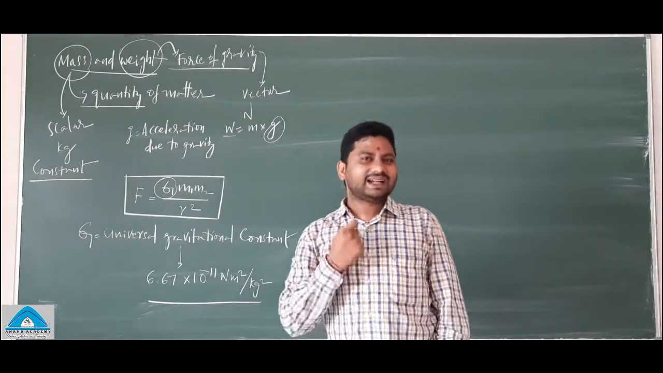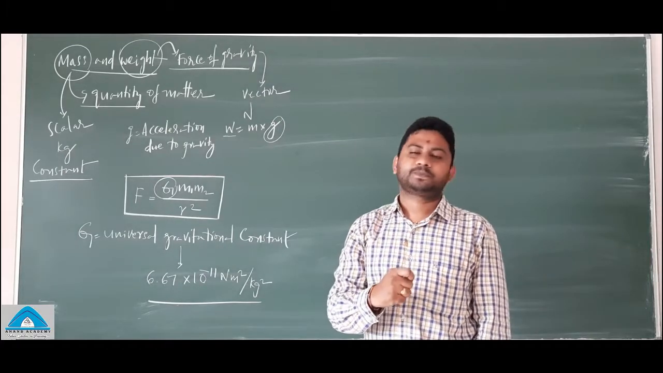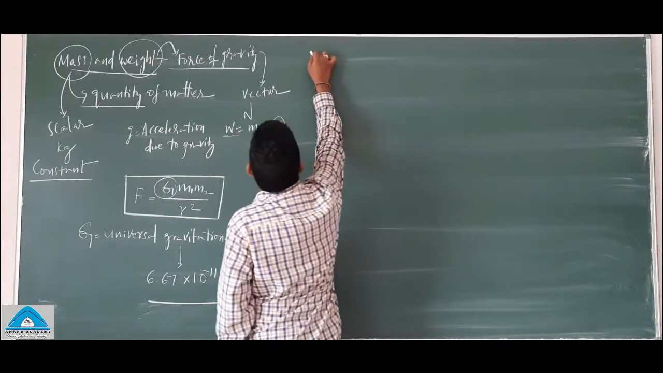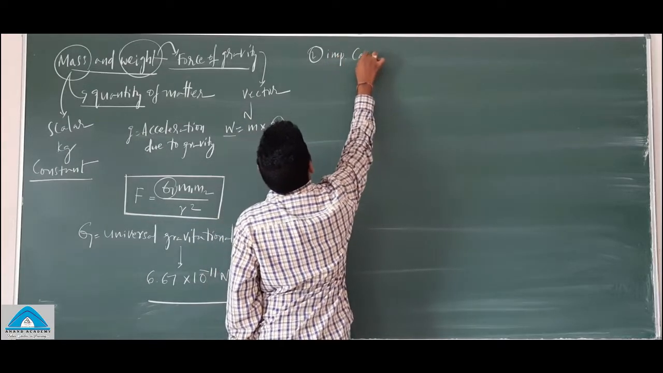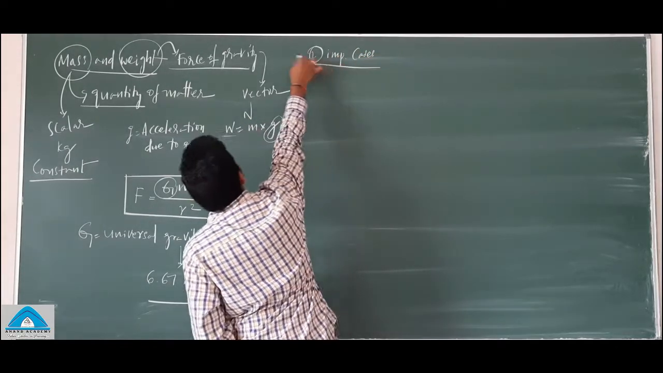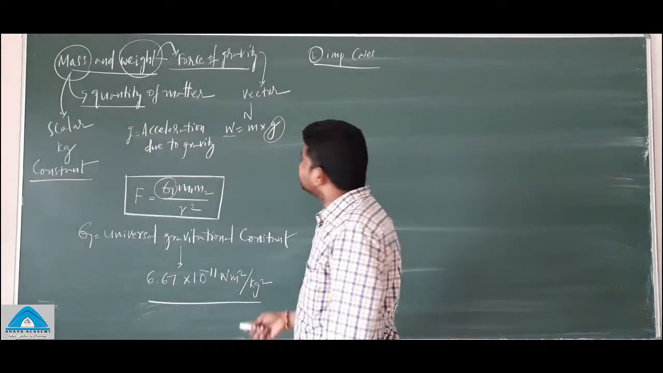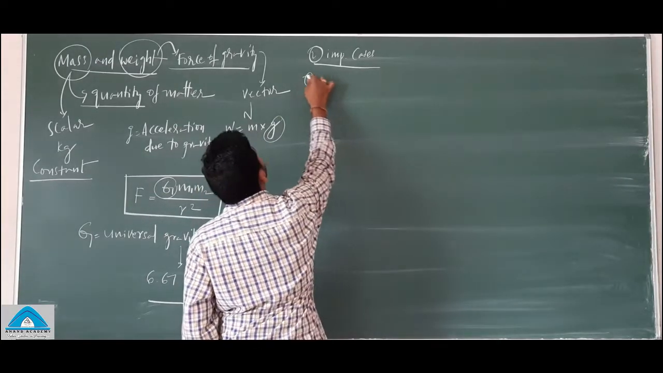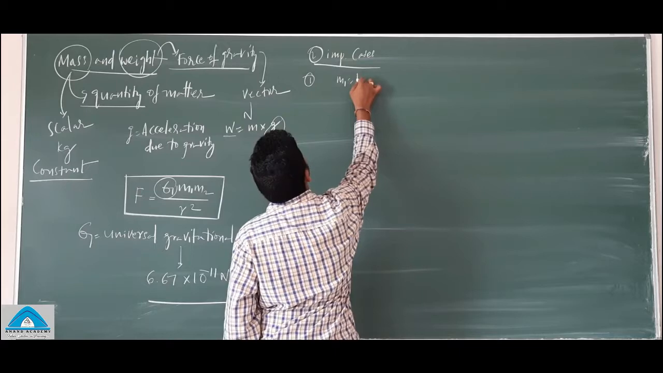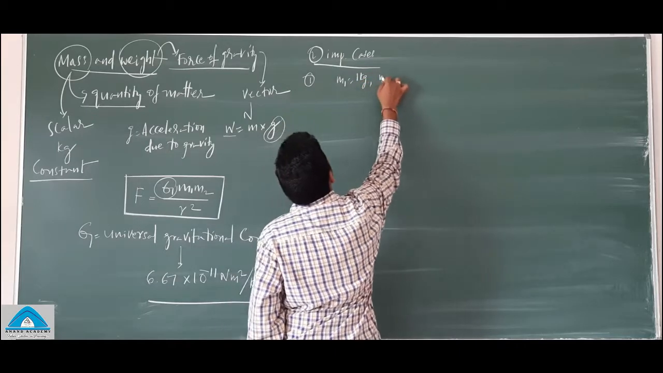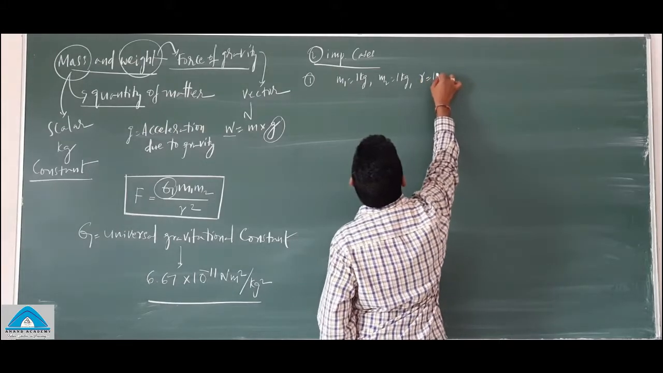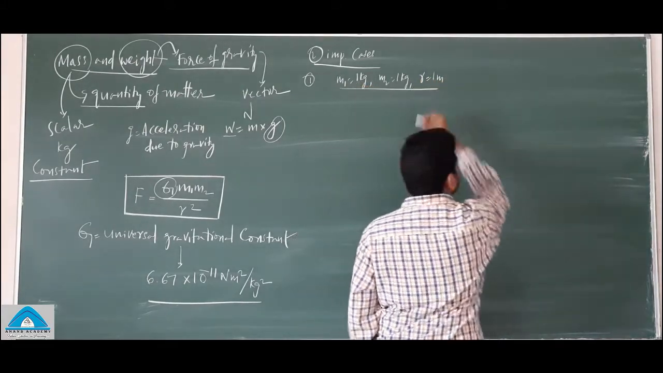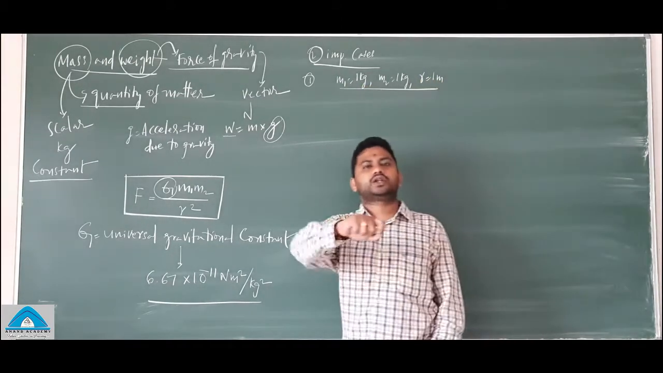Okay, and let us see two important cases of this formula. The first case is that there is a body of mass 1 kg and another body of mass 1 kg, and the distance between them is 1 meter. Look at it. All are unit values.